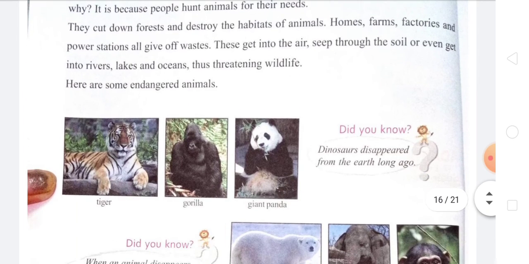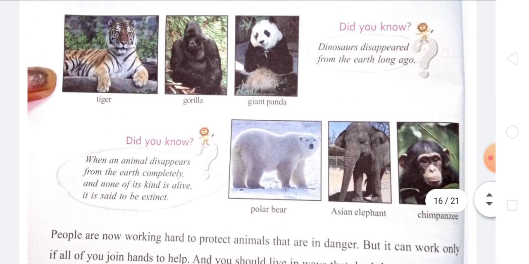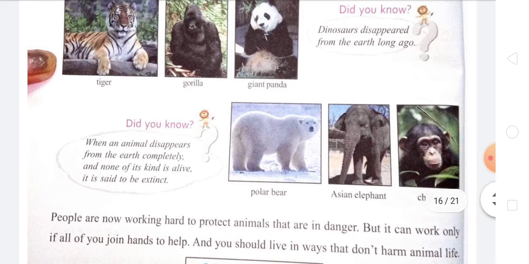You can see the tiger, the gorilla, and the giant panda. The dinosaurs disappeared from the earth long ago. When an animal disappears from the earth completely, and none of the kind is alive, this one is called extinct. That is the polar bear and Asian elephant and the chimpanzees.